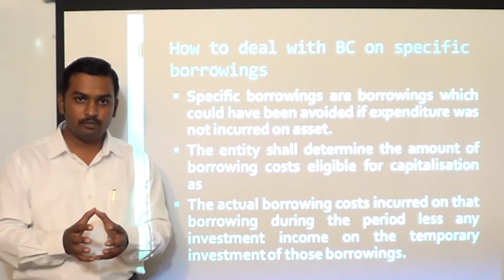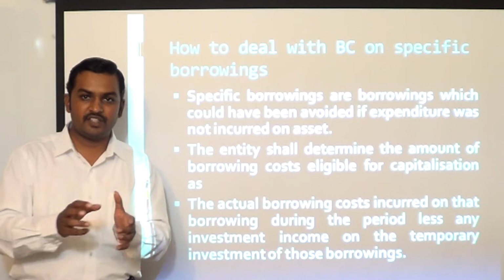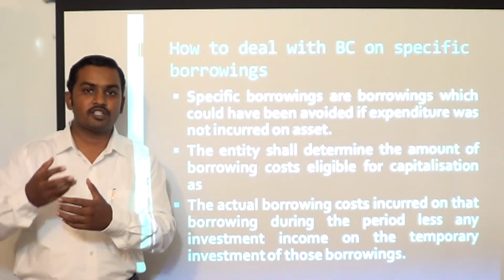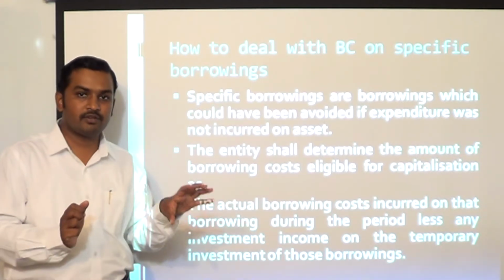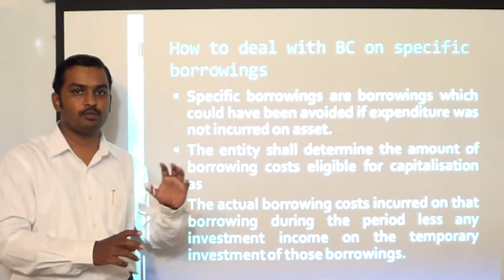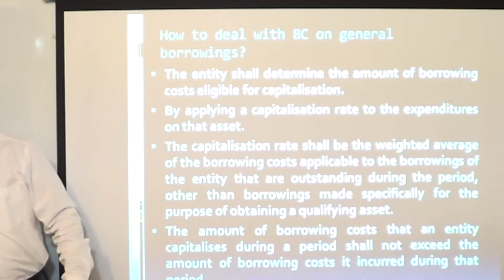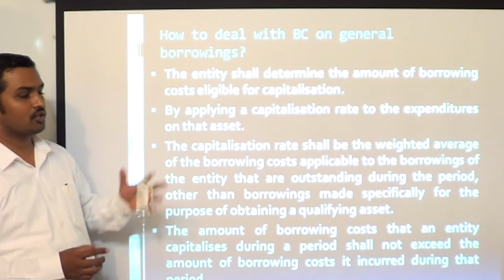So if you have done a specific borrowing, and temporarily, till the time the money was spent on the asset, you have invested it in some other securities and got some income, then that income should be subtracted from the borrowing cost incurred on the specific borrowing. The difference amount, the remaining interest cost, should be added to the cost of the asset in the case of specific borrowings. Now, how to deal with borrowing costs and general borrowings?